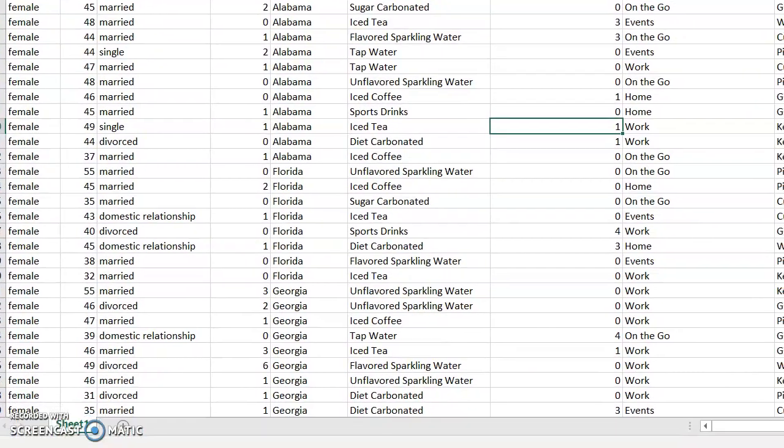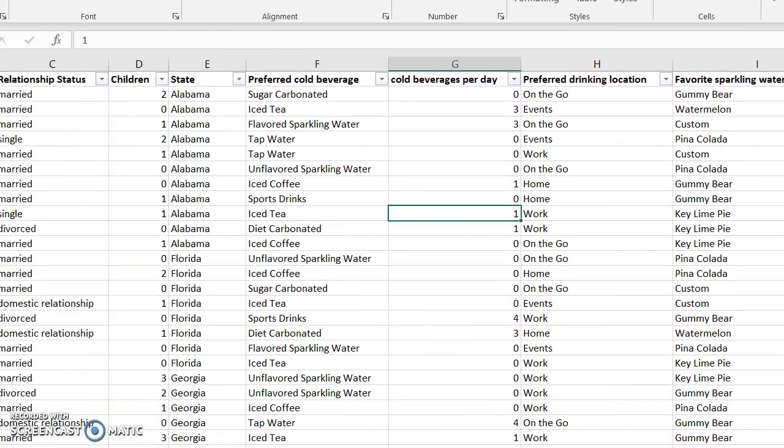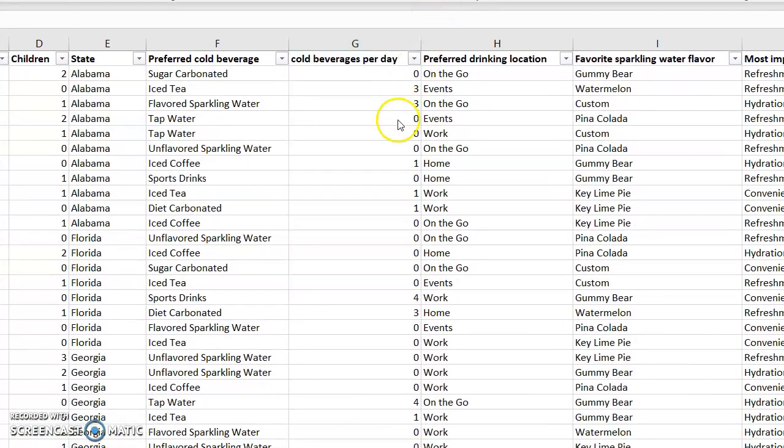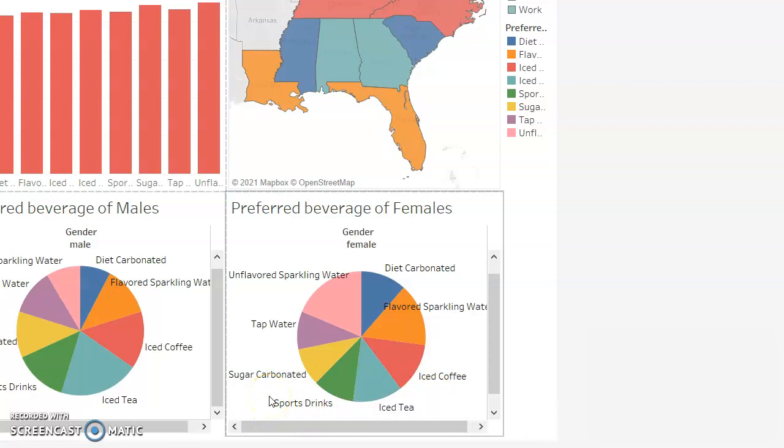This data set basically has a bunch of information about cold beverages, the favorite cold beverage of people in different states, of different relationship statuses, ages, stuff like that, where they prefer to drink, their favorite sparkling water flavor, and the most important reason for carbonated beverages. Personally, my most important reason for carbonated beverages is taste. I just love the taste of them.